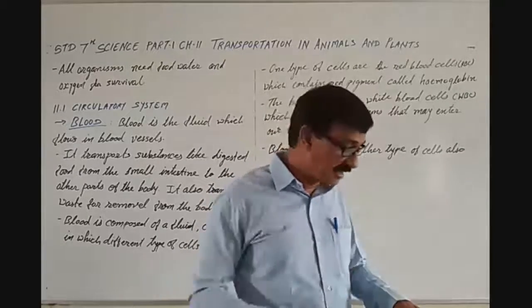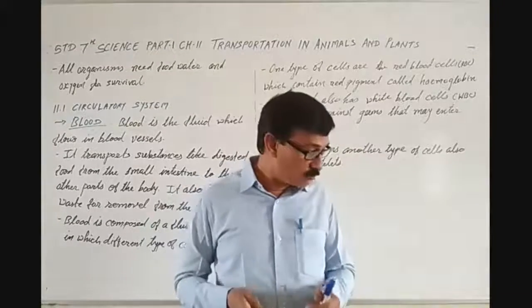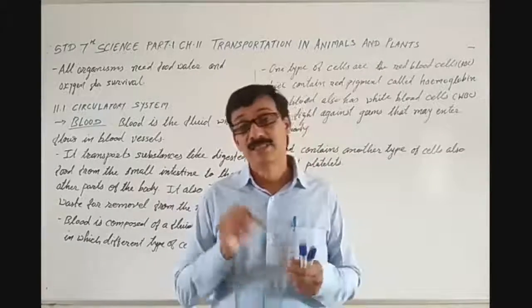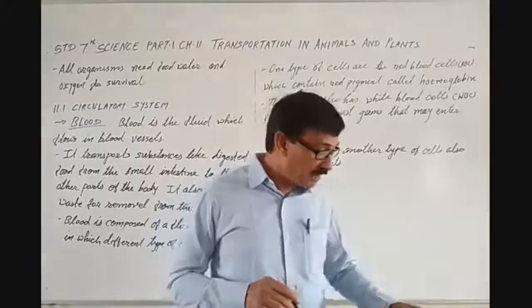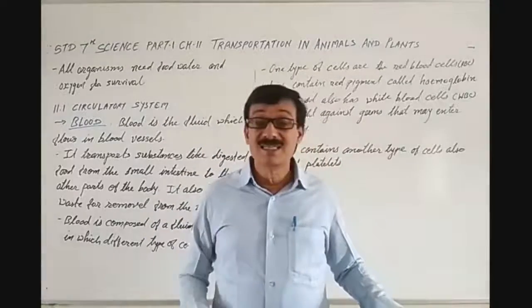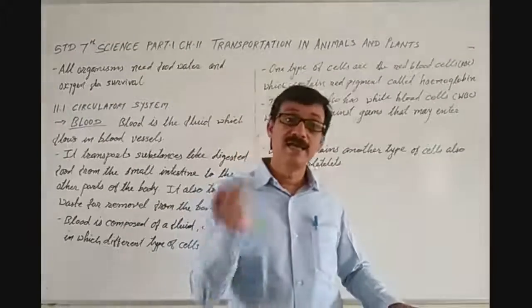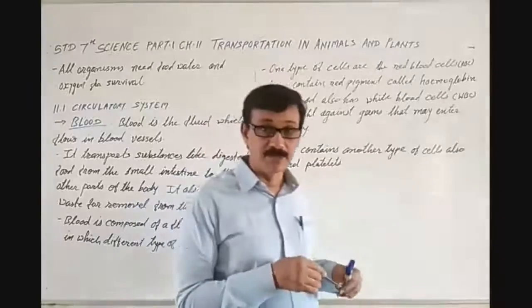That is why it is written like that. In this chapter you shall learn about transport of substances in animals and plants. That is what we will learn in this chapter.